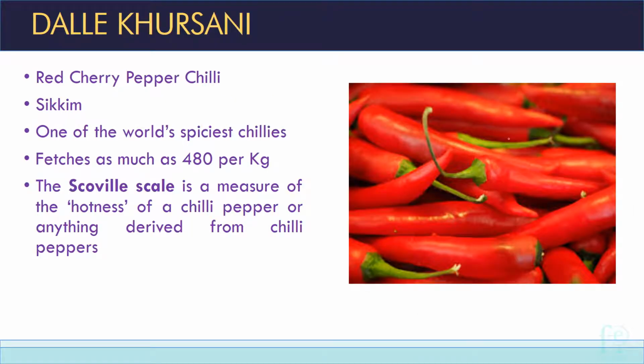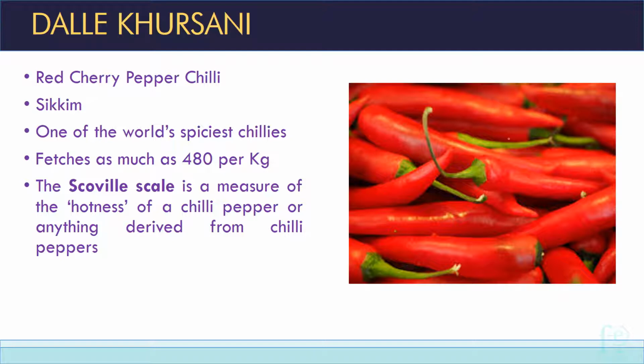Dale Kursani, this is the most recent product that was issued with GI tag. Dale Kursani, another name is red cherry pepper chilli. It belongs to Sikkim. It is one of the world's spiciest chilies. It is a very hot chili. It is very spicy, and the price of Dale Kursani or red cherry pepper chili is as much as rupees 480 per kilogram. So just imagine 1 kilogram of Dale Kursani costs you 480 rupees.